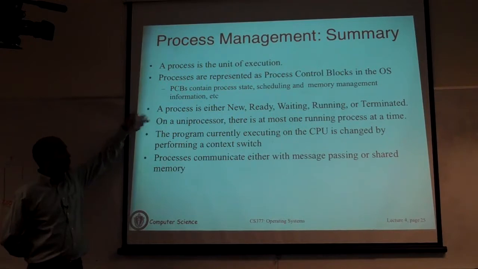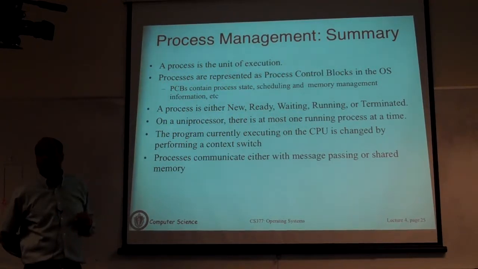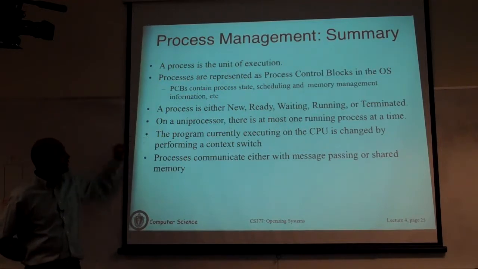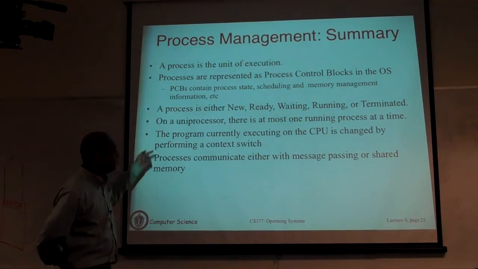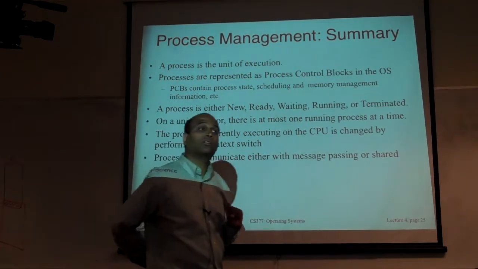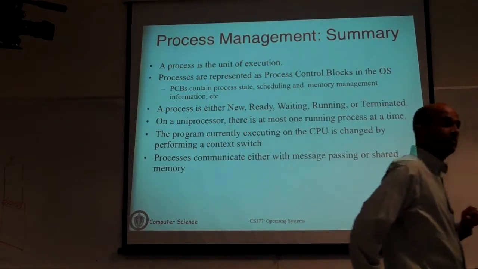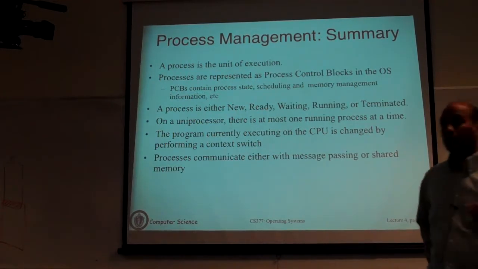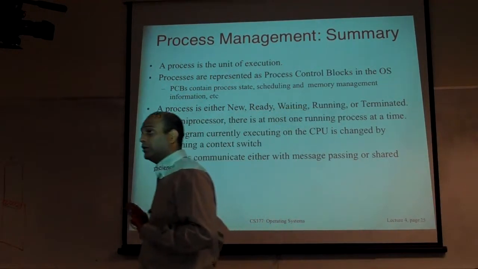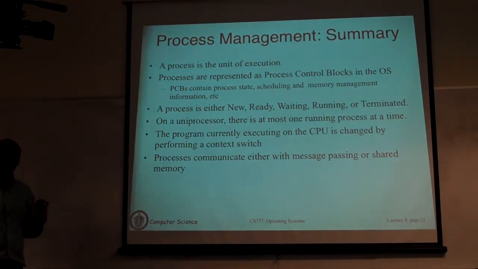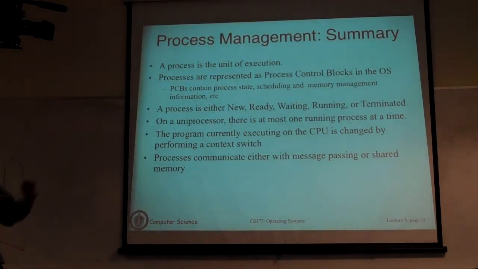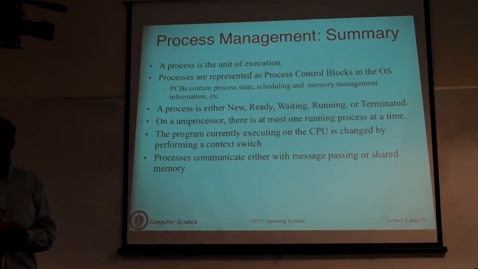And we said on a uniprocessor, the run queue can be at most 1 in size. On a multi-core, it will be at most the number of cores on that machine. We talked a little bit about what a context switch is. There's one bullet missing here. We talked about what the fork system call is. How do you create processes? We talked about fork, exec, wait. That's something you have to know. You're going to actually write code to do that. Real code, it better work. Otherwise, the code is not going to be valid for what the assignment is trying to do. So please understand that, and if you have questions, come back and ask.